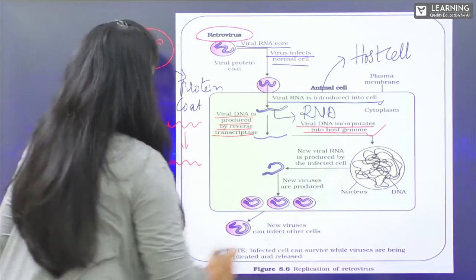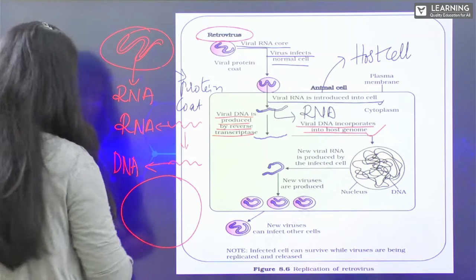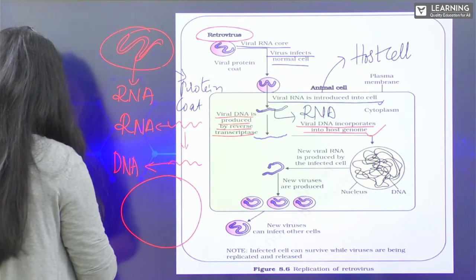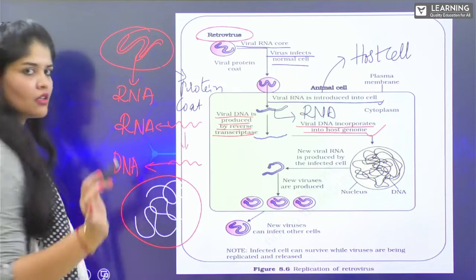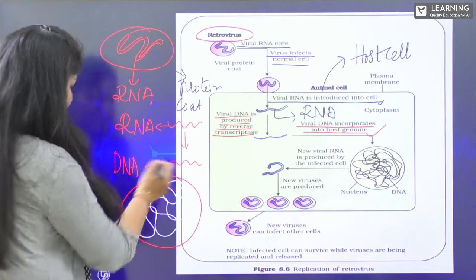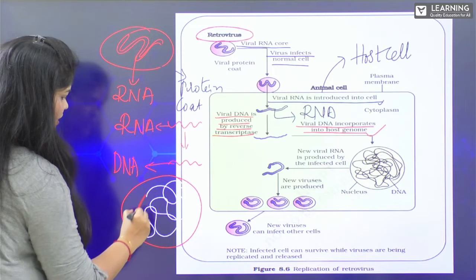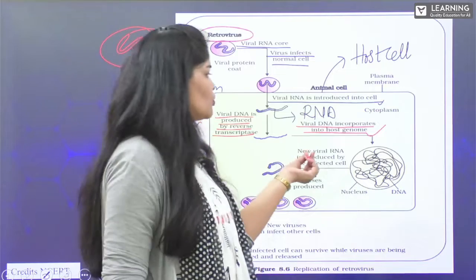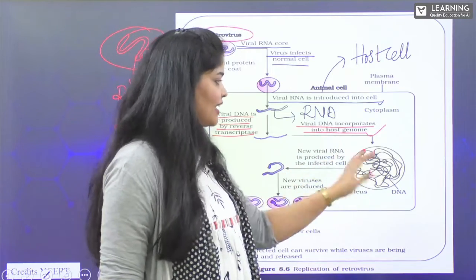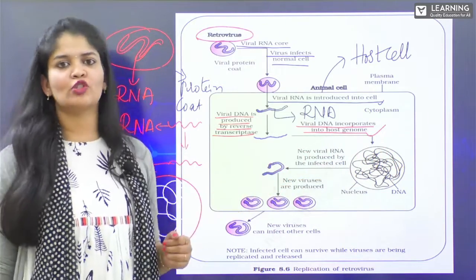So here, this is the genome of the host cell where we find the presence of DNA. Now the newly produced viral DNA gets incorporated. Now the new viral RNA: as this is DNA, from the DNA we have the production of RNA.